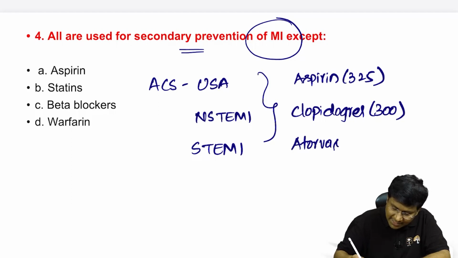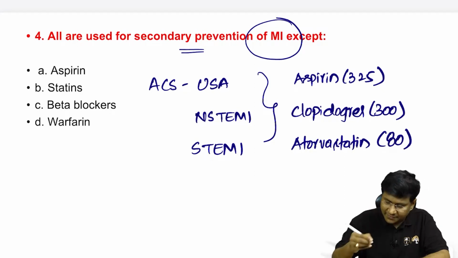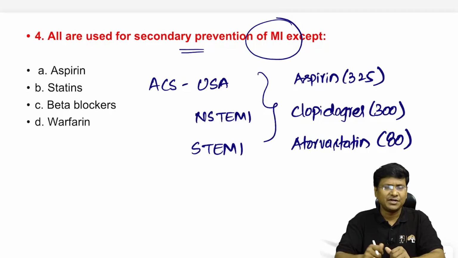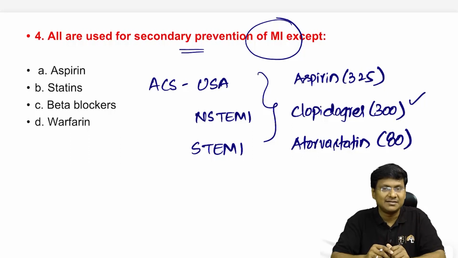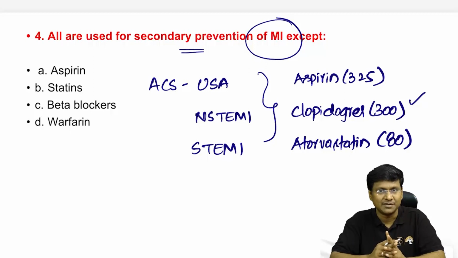that is atorvastatin. And the dosage of the atorvastatin that we give is 80 milligrams. If you are giving rosuvastatin, then you give 40 milligrams. And apart from clopidogrel, the other drug that can be given is, like, we get a trade name called Brilinta, right? So that is another important molecule that can be given in the place of clopidogrel, right?